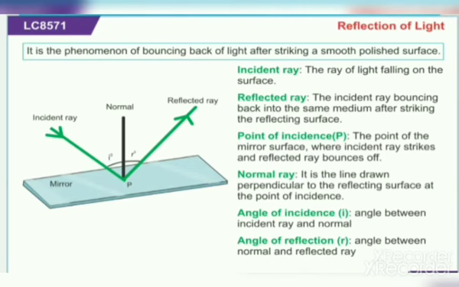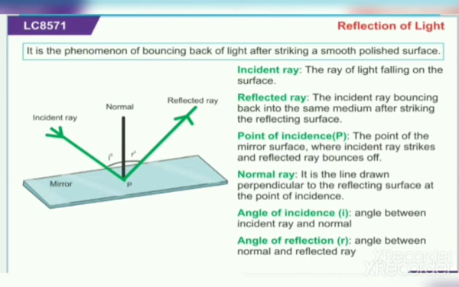So because of this phenomenon, there are some terms. First is incident ray. The ray of light falling on the surface is called incident ray. Second is reflected ray. The incident ray bouncing back into the same medium after striking the reflecting surface is called reflected ray.